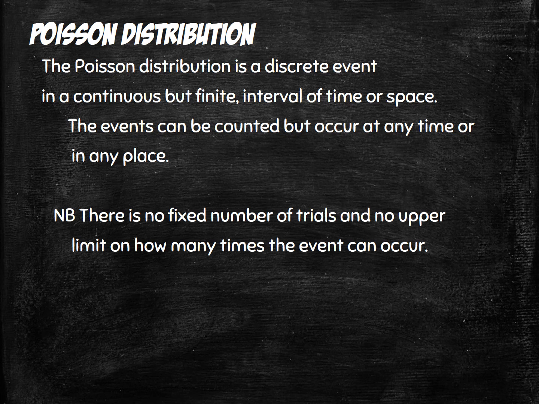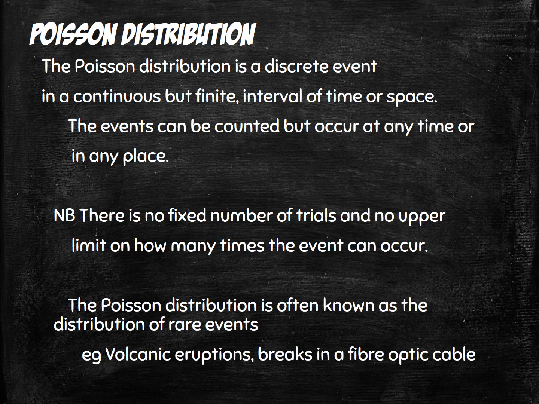There are no fixed number of trials, unlike the binomial distribution, and there's no upper limit on how many times the event can occur, so you can keep counting them. The Poisson distribution is often known as the distribution of rare events. Example, volcanic eruptions, breaks in a fibre optic cable, that sort of thing.